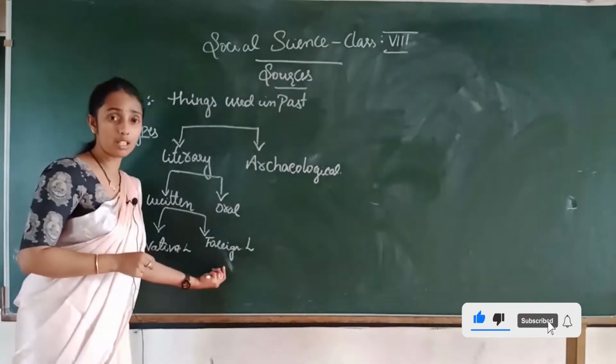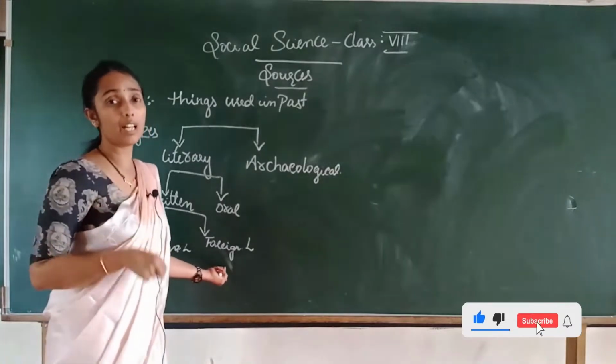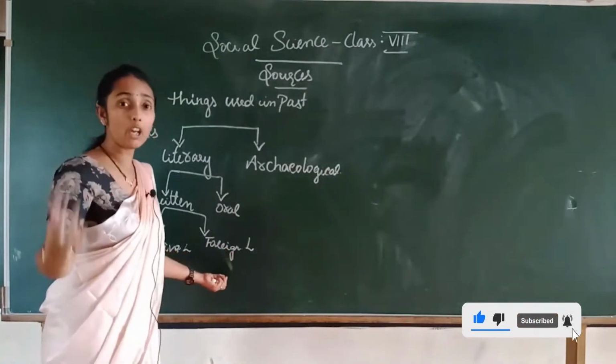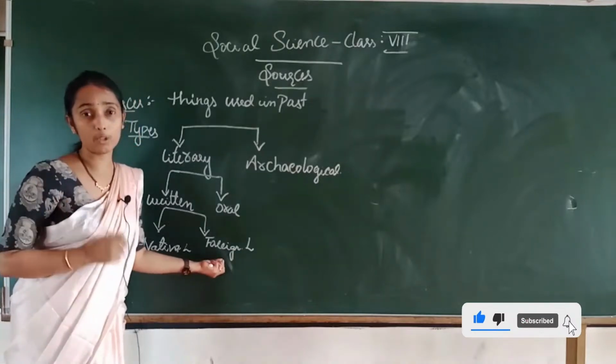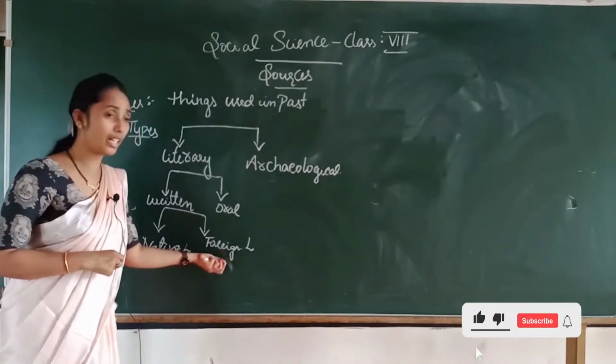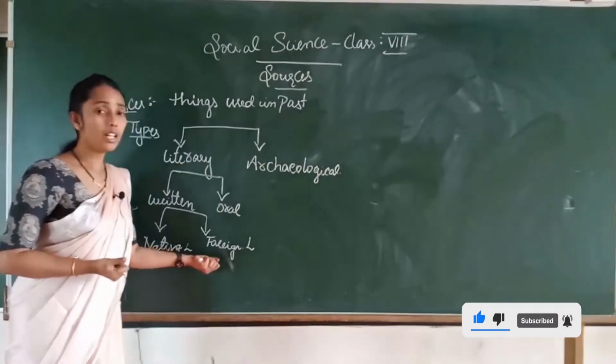Whereas foreign sources are written by an ambassador, one who visited the country. They wrote in their own languages. Ptolemy's Geography is another example for a foreign literature.